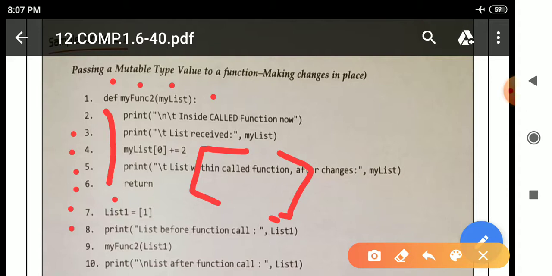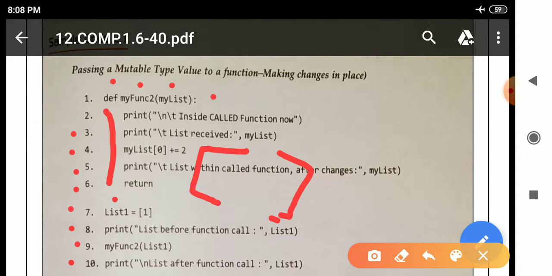In line 8 there is a print statement, and in line 9 there is a function call, myfunc2, with the argument list1 in parenthesis. In line number 10 there is another print statement.